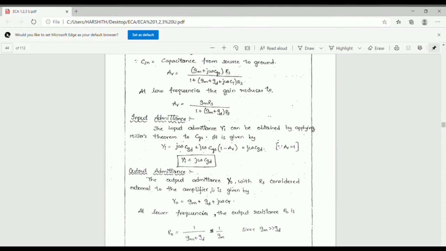Another question is, compare CS, CG and CD amplifier circuits at high frequencies, and explain how fT and f beta of the BJT can be determined, and obtain the expressions for the gain bandwidth product of the transistor, and discuss in detail the validity of the hybrid pi model, and also give typical values of hybrid pi conductances and capacitances.